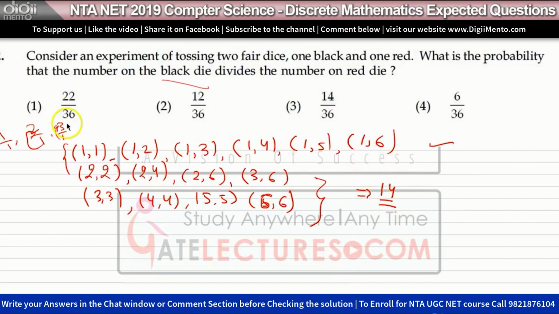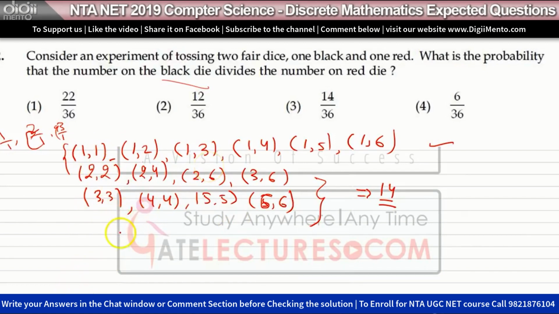Like this. Okay, 1 divides 1, 1 divides 2, 1 divides 3, 2 divides 2, 2 divides 4, 2 divides 6, 3 divides 6, 3 divides 3, 4 divides 4. Every number is divisible by 1 and every number is divisible by itself. So these are the possible ways.